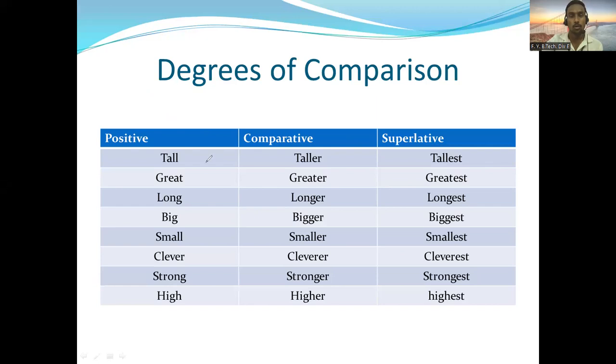They are tall, taller, tallest. Great, greater, greatest. Long, longer, longest. Big, bigger, biggest. Small, smaller, smallest. Clever, cleverer, cleverest. Strong, stronger, strongest. High, higher, highest. So they are some of those given here. And then let's go to the next slide.